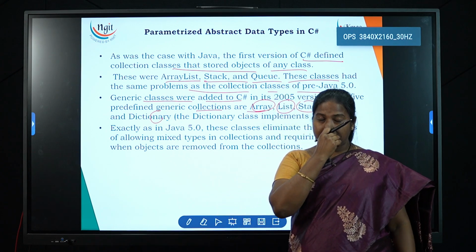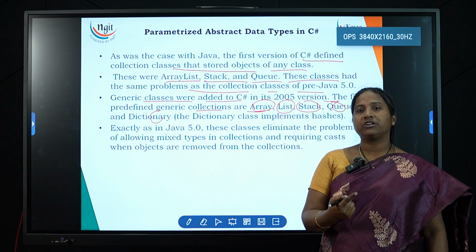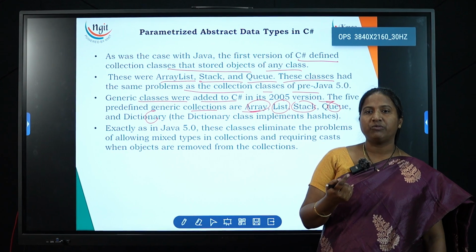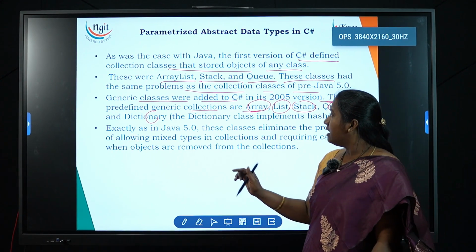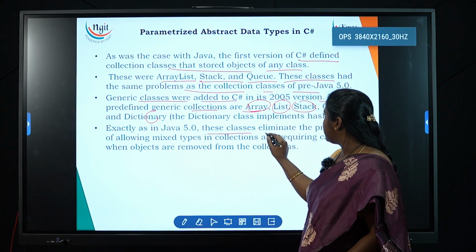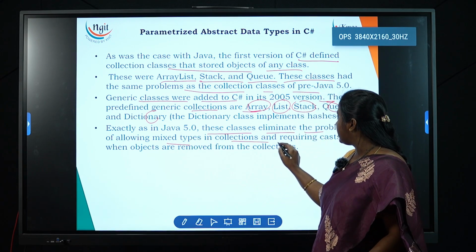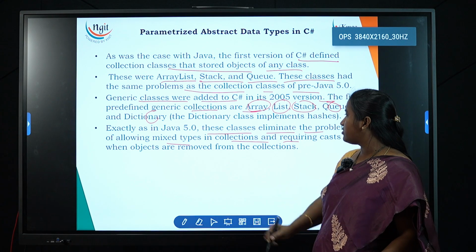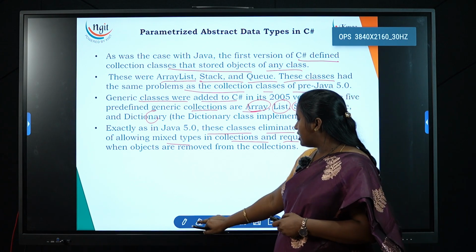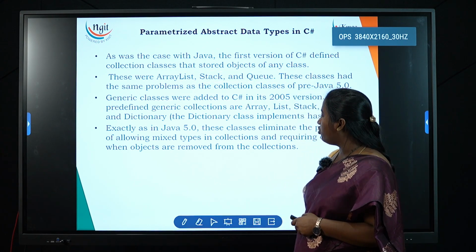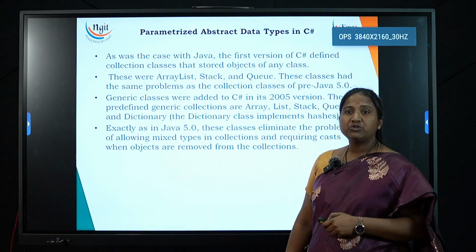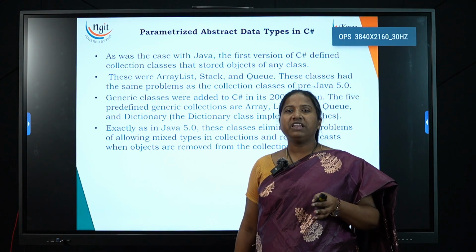When we use these in C#, we'll eliminate the problems we faced earlier. Exactly as in Java, these classes eliminate the problems of allowing mixed types in collections and requiring a cast when objects are removed from the collections. So this is the way we remove the problems we faced earlier in the languages.